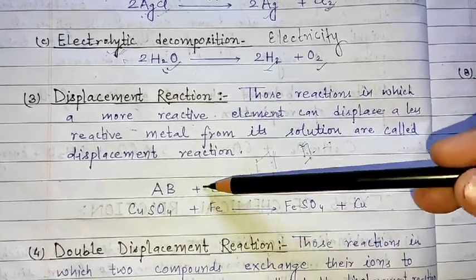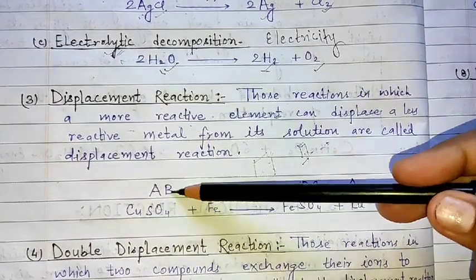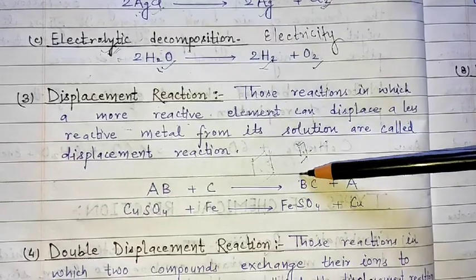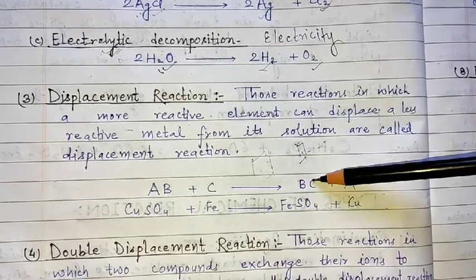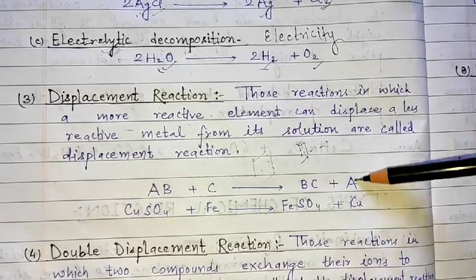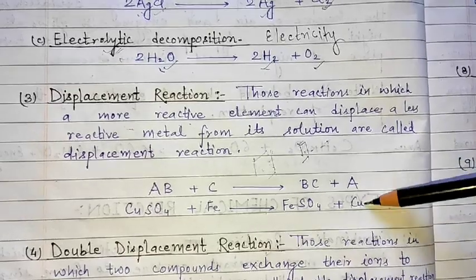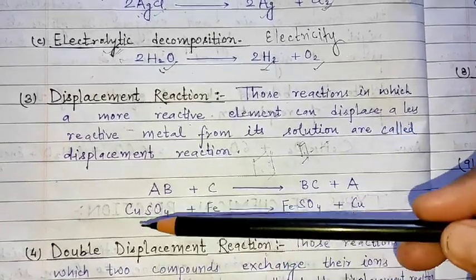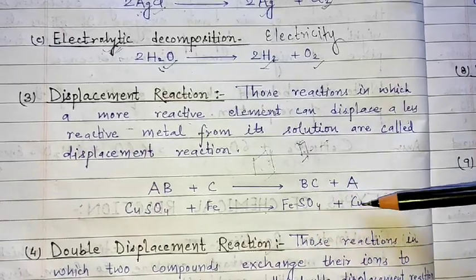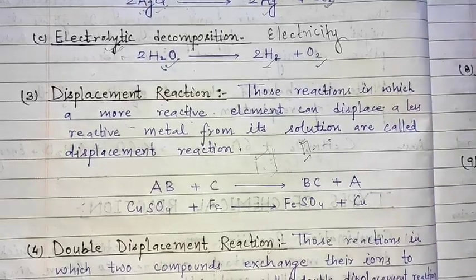We can see the skeletal form of this reaction: AB, a compound, plus C, a metal, gives the next compound by displacing the less reactive one with the more reactive one, right? That is copper sulfate plus iron gives iron sulfate, or ferrous sulfate, and copper. Clear?